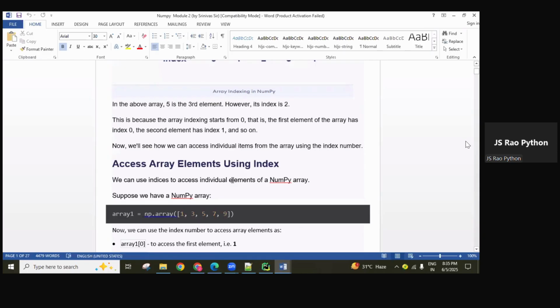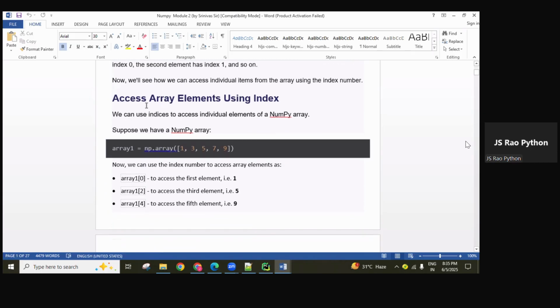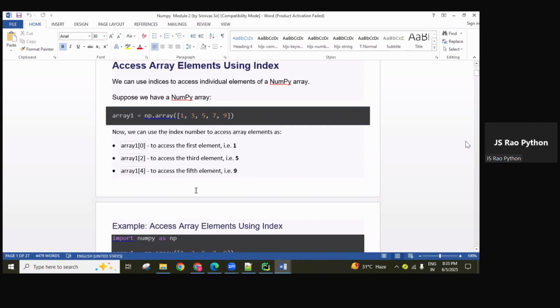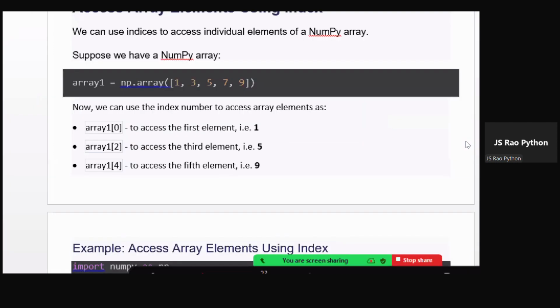Each time incrementing by 1, same like a Python list. You already know about that, so no worries. Negative indexing and forward indexing for accessing the array elements. Already I explained some programs on indexing-based and slicing-based accessing.